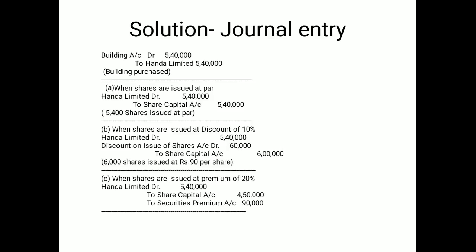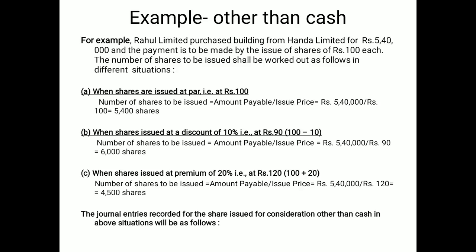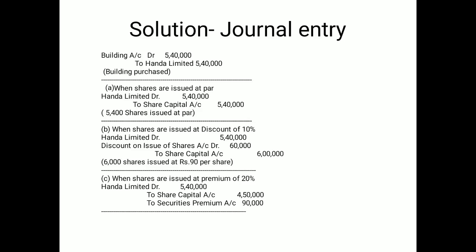Now case number 1 is issued at par. You have calculated how many shares are given: 5,400. Again I am referring to Honda Limited debited, to share capital, because you are issuing shares, so you write share capital. If debentures are there, then the debentures account is used, not capital. It means the name of the security will be listed here.